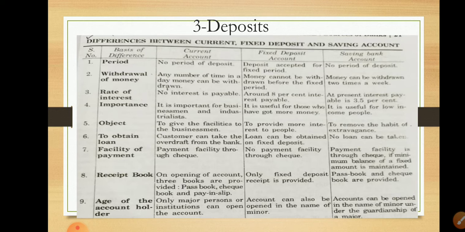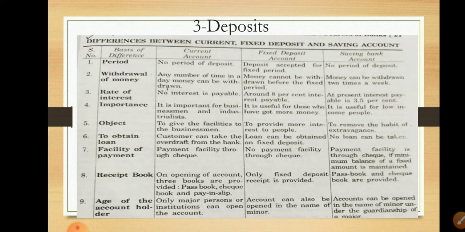Second, withdrawal of money. In a current account, money can be withdrawn any number of times in a day. We can easily withdraw money from a current account. In a fixed account, money cannot be withdrawn before the fixed period.